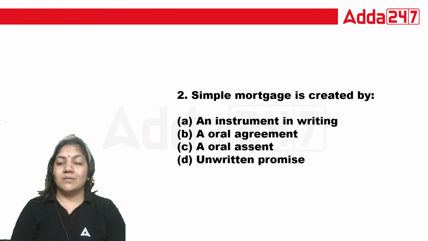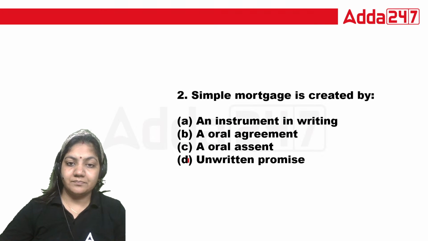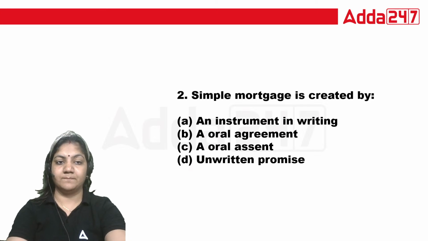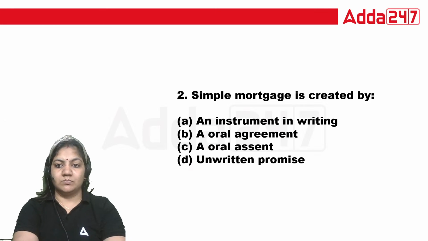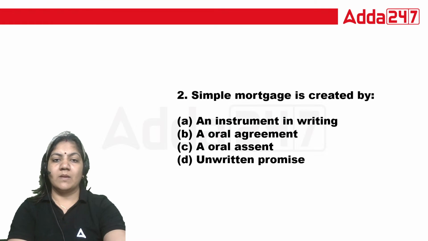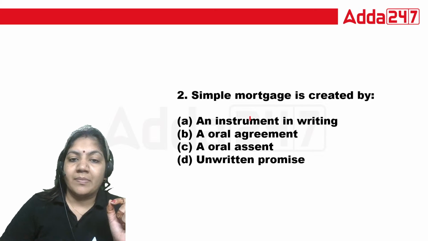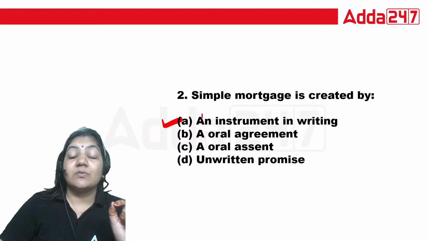So here the simple mortgage is created by an instrument in writing. So instrument, that is the document.